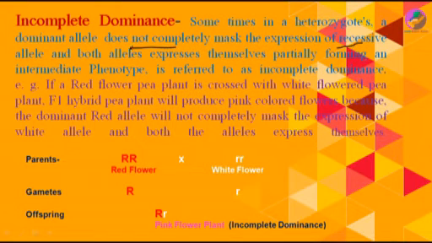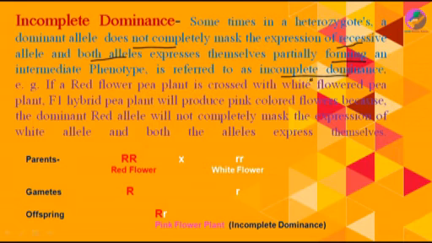But in this case, the dominant allele is not able to completely mask the recessive allele, and both alleles, the dominant allele and the recessive allele, express themselves partially, forming an intermediate phenotype. So it is referred to as incomplete dominance.